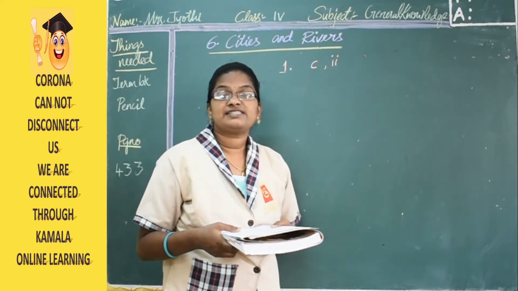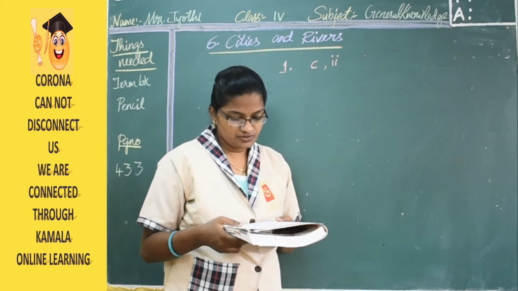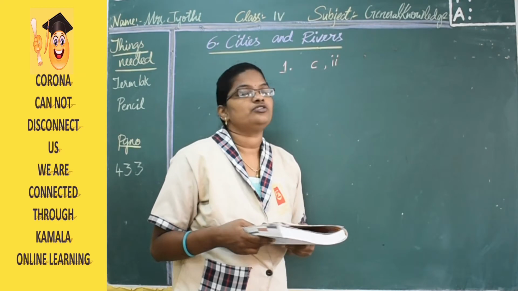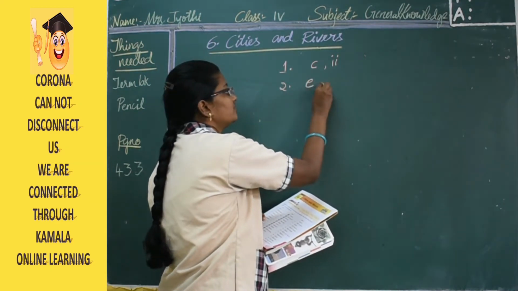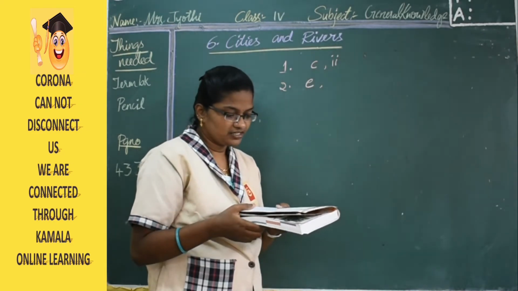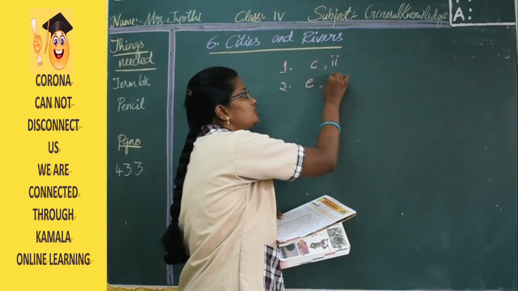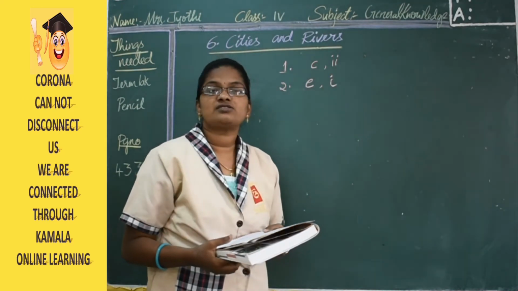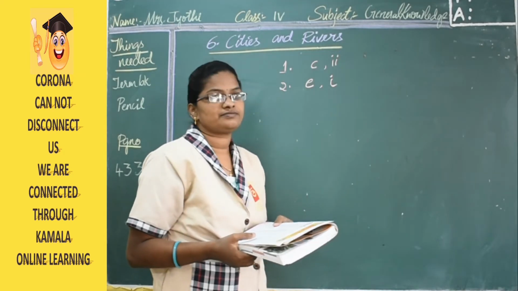The next, the second one, is Ahmedabad. Here the Sabarmati is going to flow. The answer is E. Ahmedabad, Sabarmati, and number 1, that is Gujarat. So Ahmedabad is located in Gujarat.